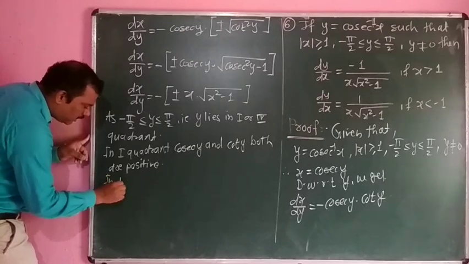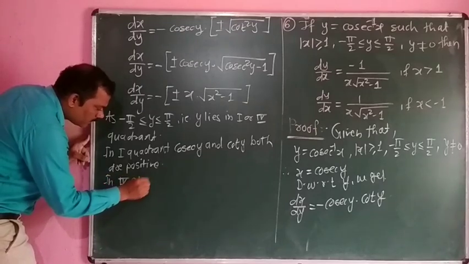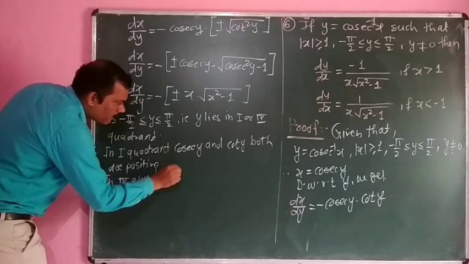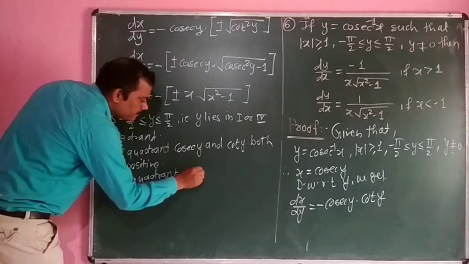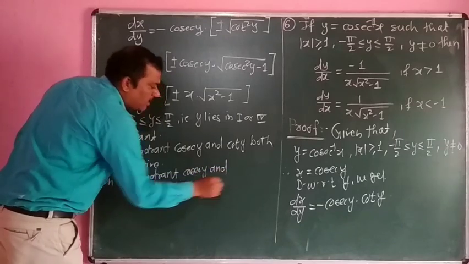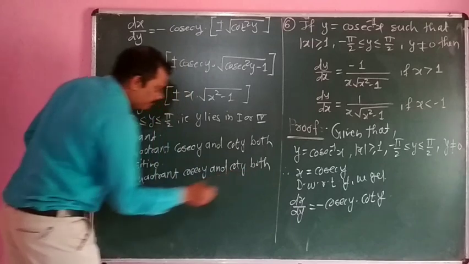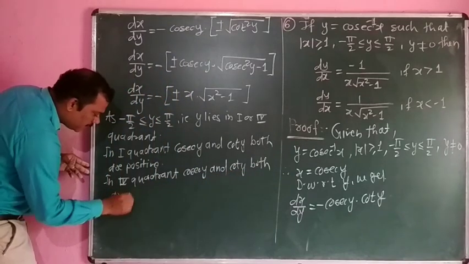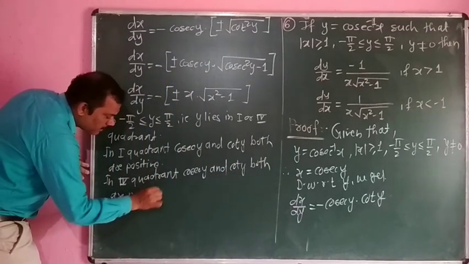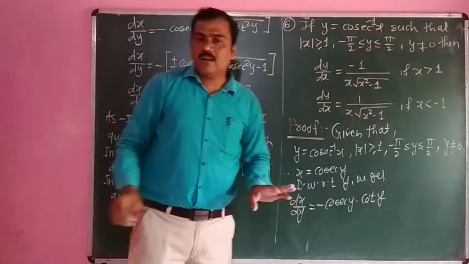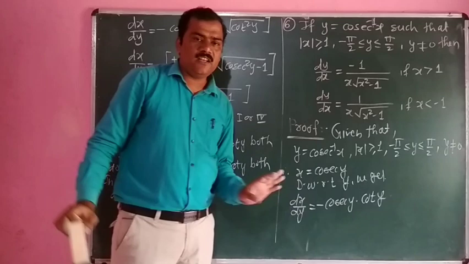In the fourth quadrant, cosec y and cot y both are negative. If cosec y and cot y both are positive, their product is positive.